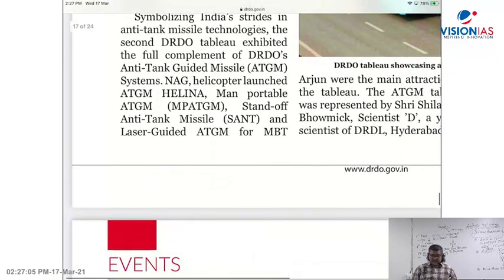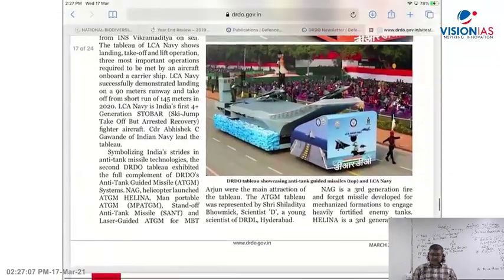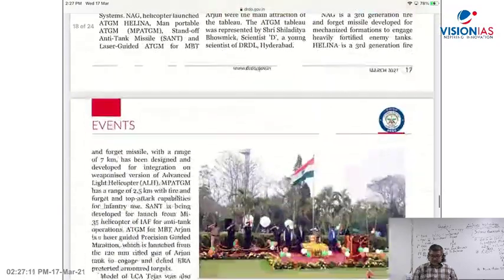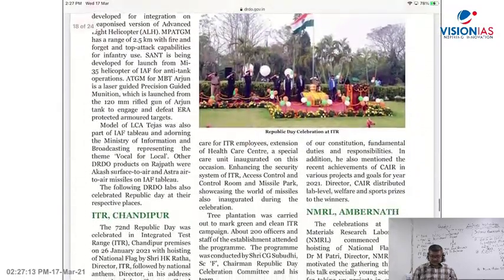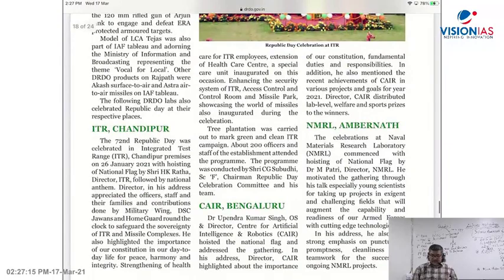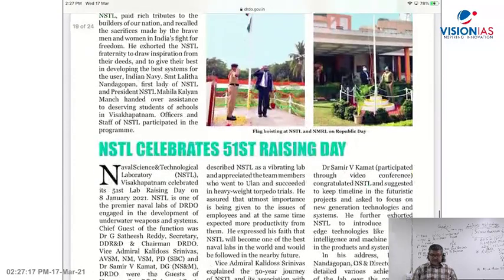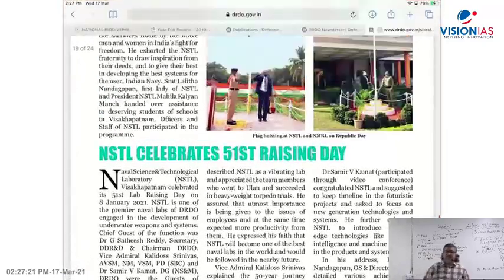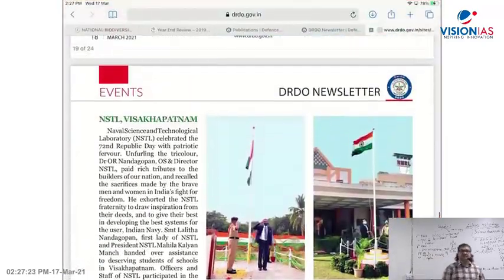All these were displayed to the public during the Republic Day parade. You can see this part. ITR Chandipur. Now about the centers, you can find that. So you find all this kind of information in the DRDO newsletter.